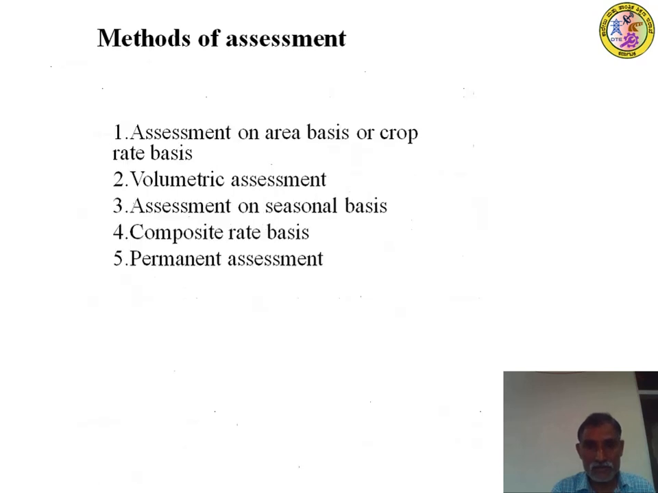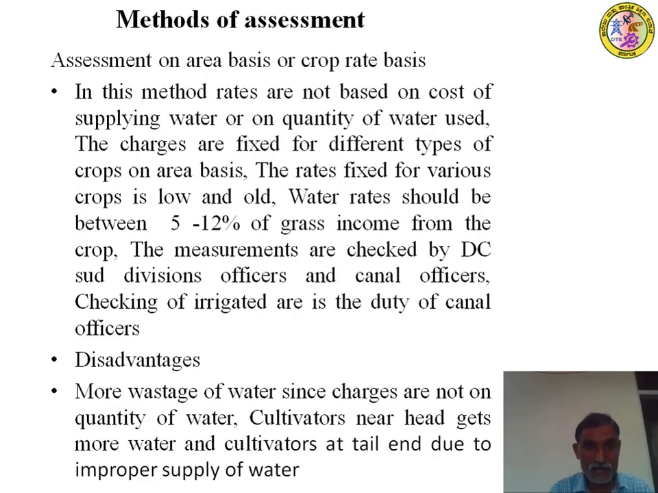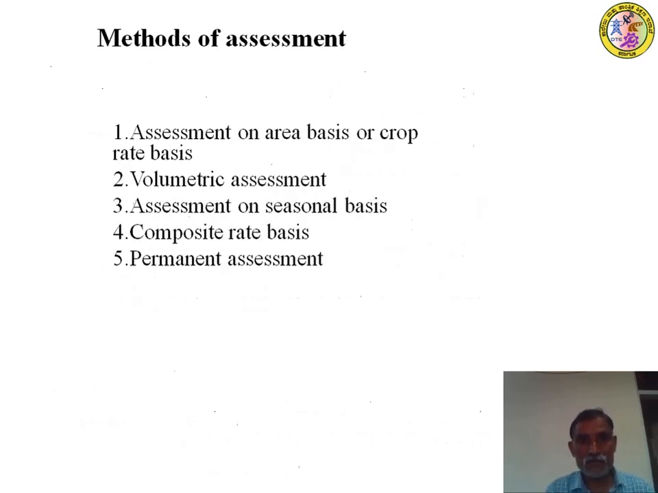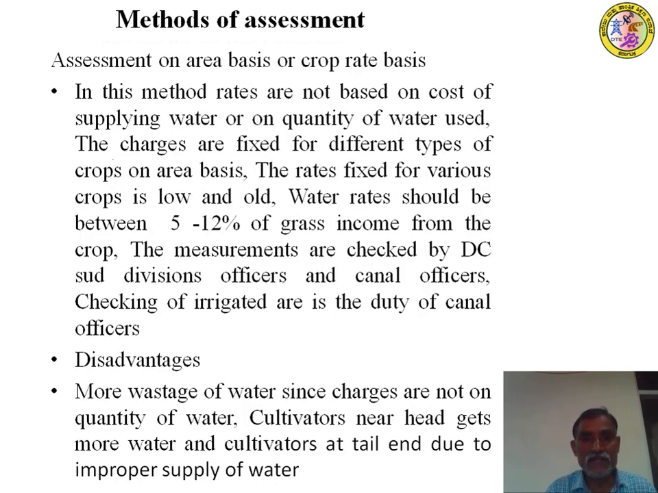So a little bit we discuss. We'll discuss the different advantages and disadvantages, and go through them fast. First one is assessment on area basis, right? In this method, rates are based on the cost of supplying water or the quantity of water used. The charges are fixed for different types of crops and area basis. The rates fixed for various crops are low and old. Water rates should be between 5 to 12% of the gross income from the crop. The measurements are checked by the DC, subdivisional officers and canal officers. Checking of irrigation area is the duty of canal officers, right?